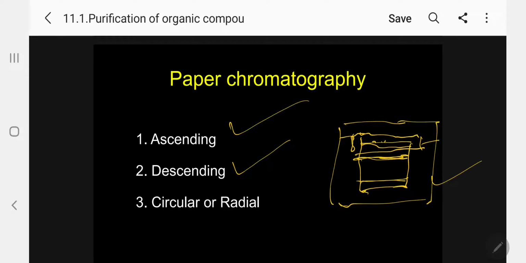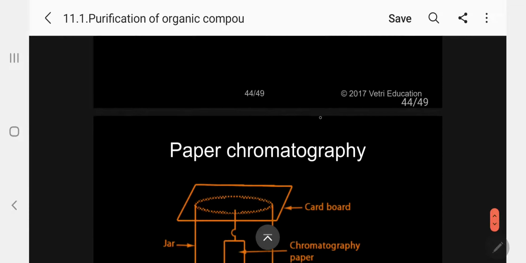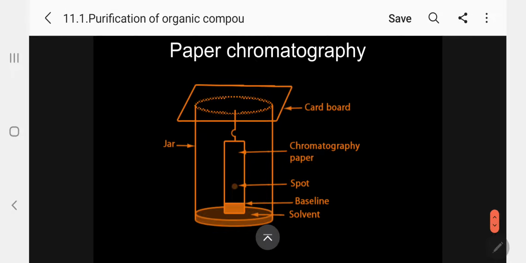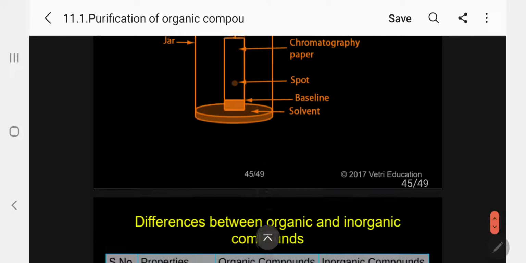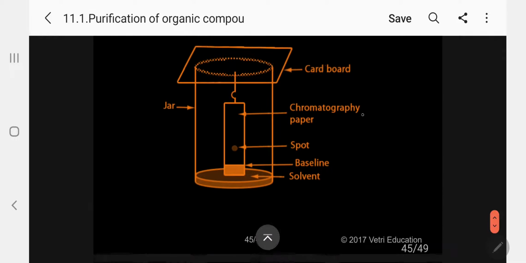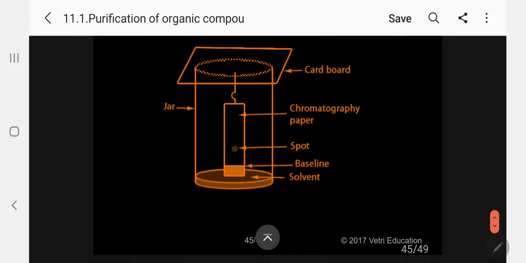So it's a preparative paper chromatography. So descending, and there is also circular or radial chromatography. This paper chromatography is purely based on the basic principle of partition chromatography. Kindly follow. Let me tell you clearly, what is partition chromatography? Please follow, my dear students.